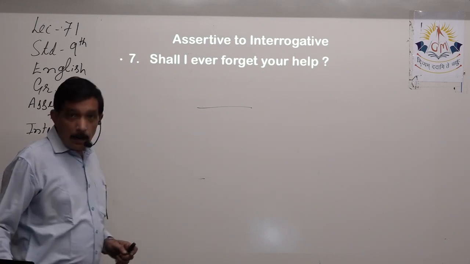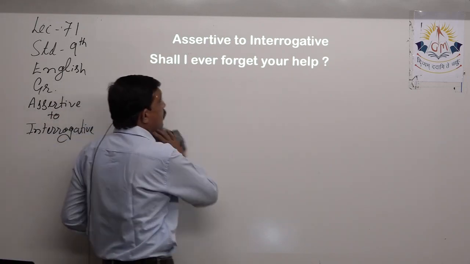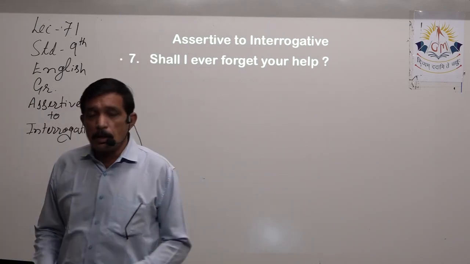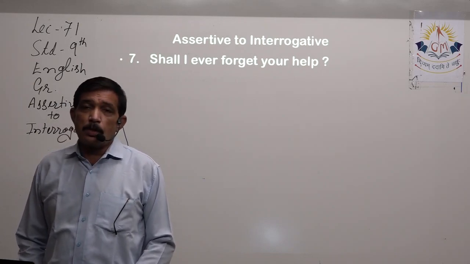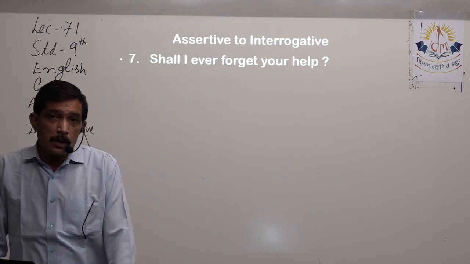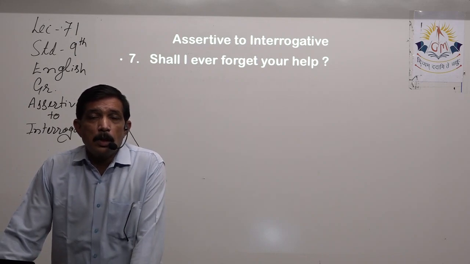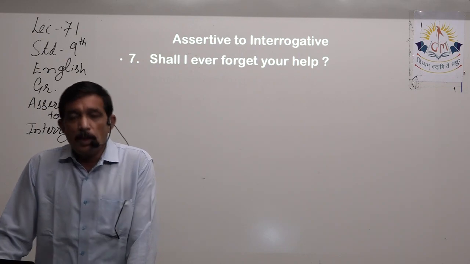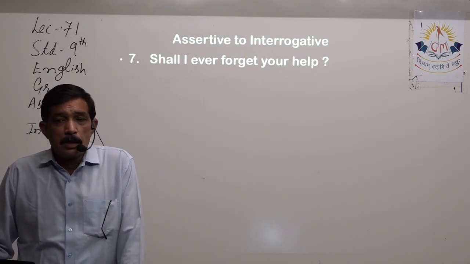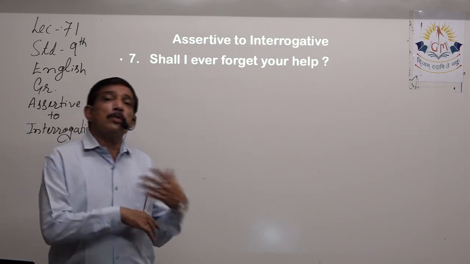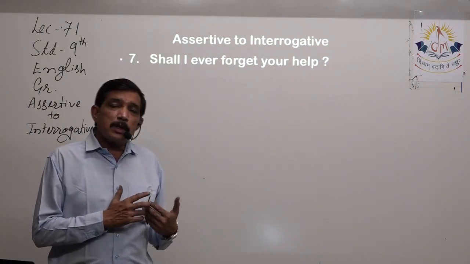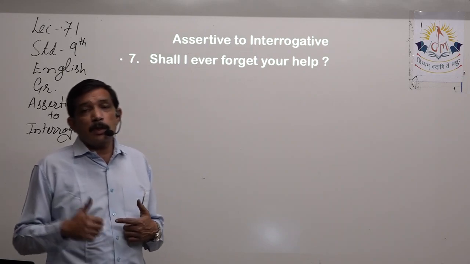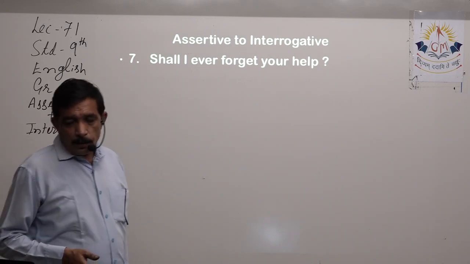Next is again an interrogative which we have to change into assertive. As I said, these are two, both of them will be taught together. This topic is vice versa, assertive to interrogative and interrogative to assertive. We'll be learning both of them side by side, because we have to do both types of transformation. If assertive is given, then you have to change it into an interrogative, and if an interrogative is given, you got to change it into assertive.